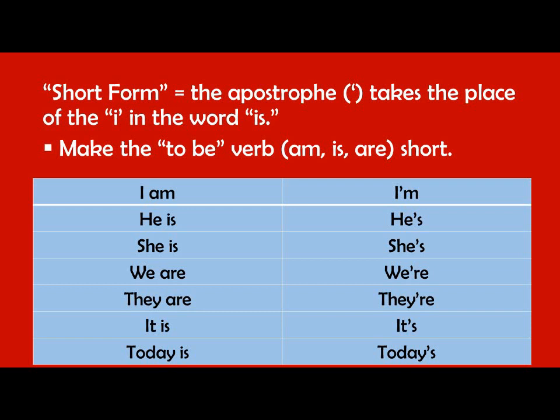Today is, today's the first day of our class. And so the apostrophe helps us to make the am, or it helps us to make the is. It's a short form, okay? And we're going to teach you how to say it.